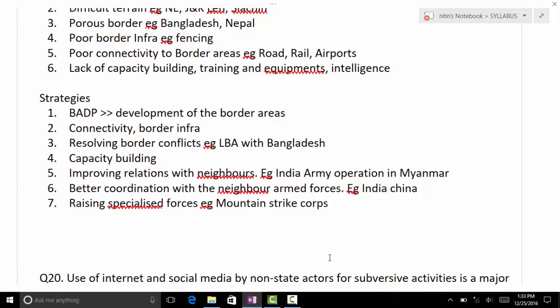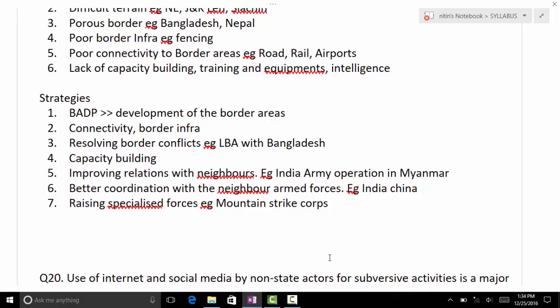And the other thing is better coordination between the neighboring forces. As I told you, at that time the Myanmar surgical strike, Operation Golden Bird, what happened? They coordinated with each other and did it together. Now we have very good examples of coordinating with the Bangladeshi forces. We coordinated with Bhutan at the time of Operation All Clear. So how can we coordinate with each other?